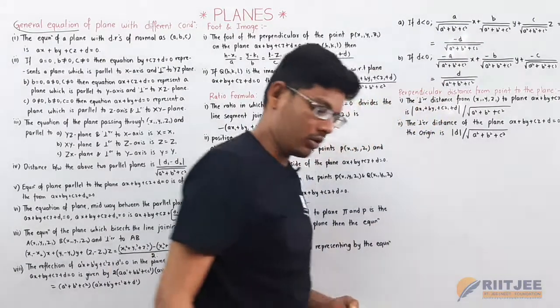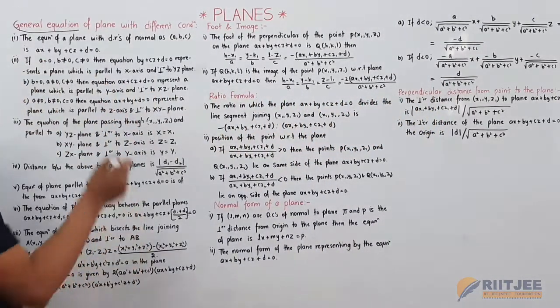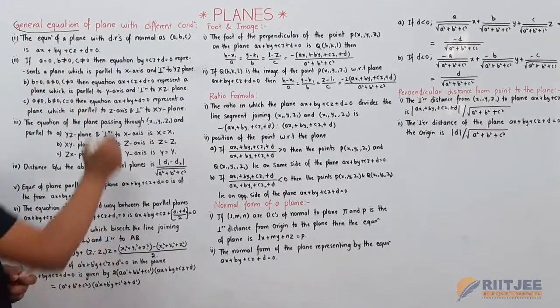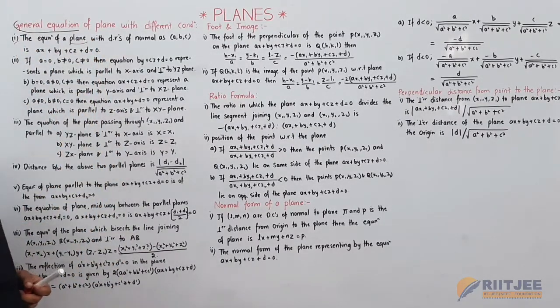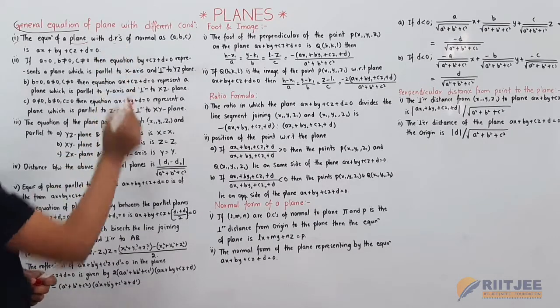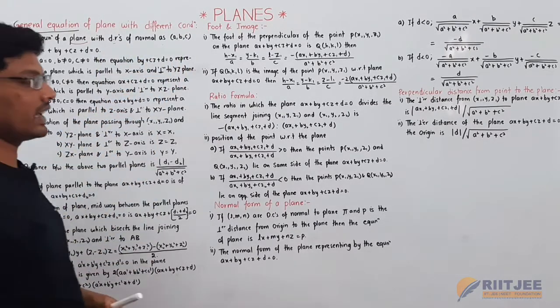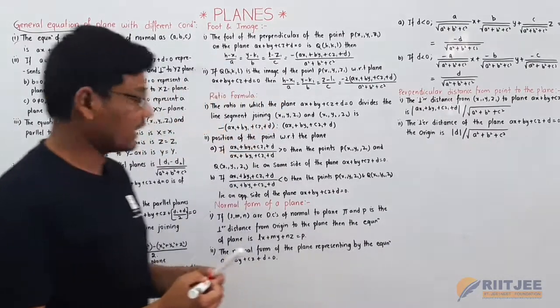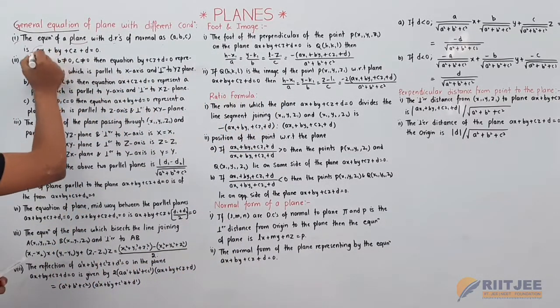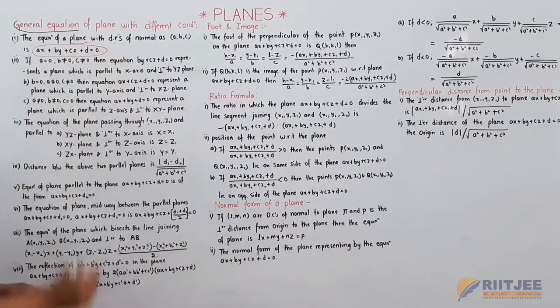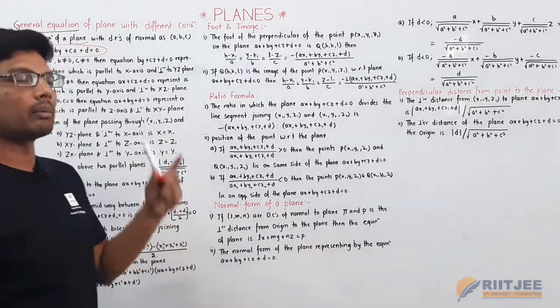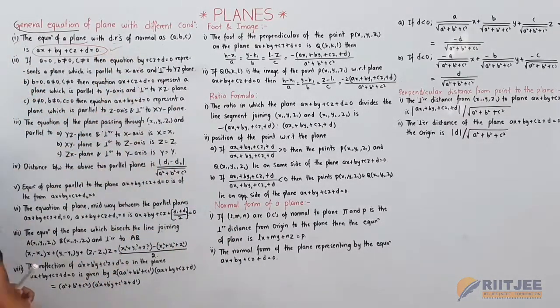Now the first point is the equation of a plane with direction ratios of normal as a, b, c, that is ax plus by plus cz plus d is equal to 0. Already we know the general equation of a plane, and we have discussed it in the previous class.